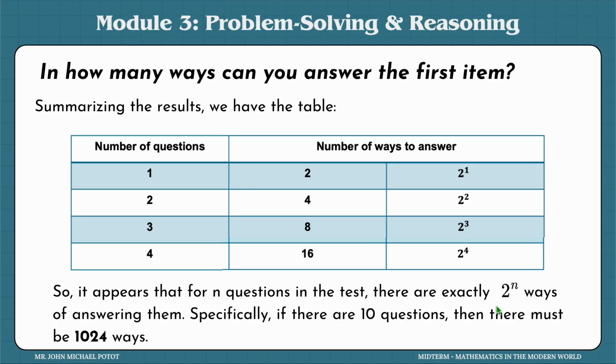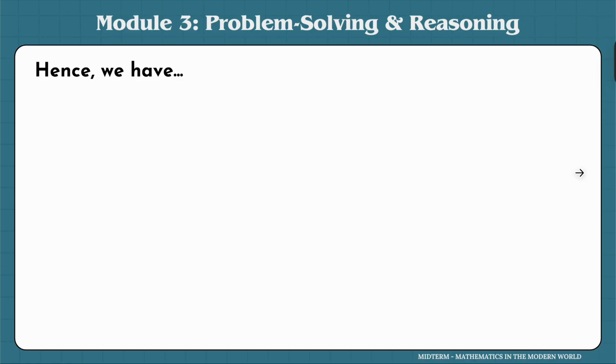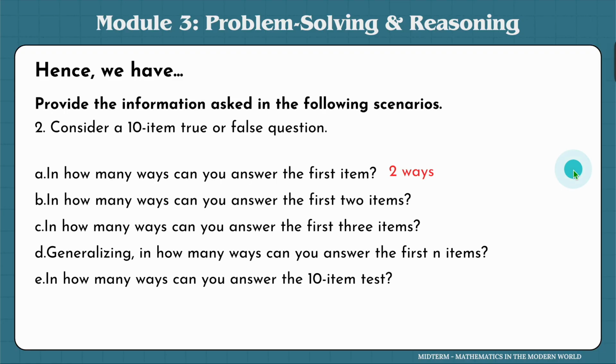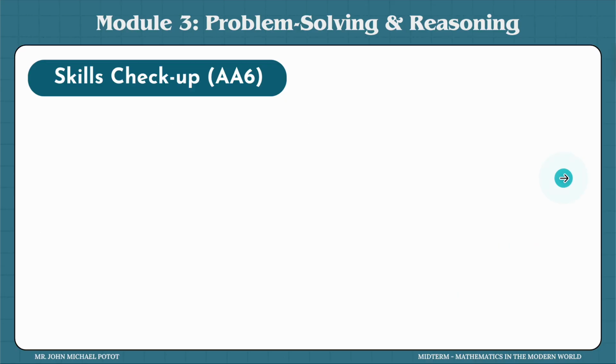But if it's a multiple choice, there could be 4 options, right? So 4 to the power of n, where n is the number of questions. There are 4 ways that you can answer 1 item, and there would be 16 ways to answer a 2-item question, and so on. So the base depends on the number of ways you can possibly answer the questions provided. Hence, we have 2 ways, 4 ways, 8 ways, and 2 to the power of n ways, and then 1024 ways for a 10-item task to answer true or false.